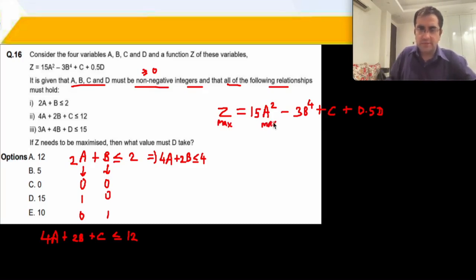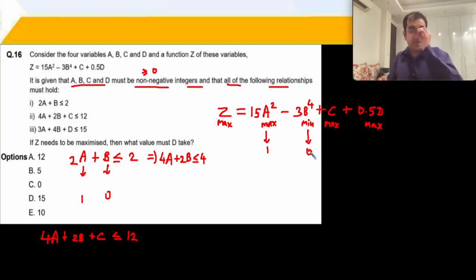Because a is the term with the squared value. a has to be maximized, b has to be minimized because b comes with a minus sign, and c and d also as large as possible because they are contributing positively. So if you have to maximize a and minimize b, automatically the case to take is a is 1 and b is 0. There is no other case to take. So we already have some of our values.